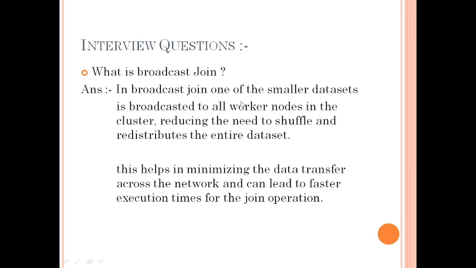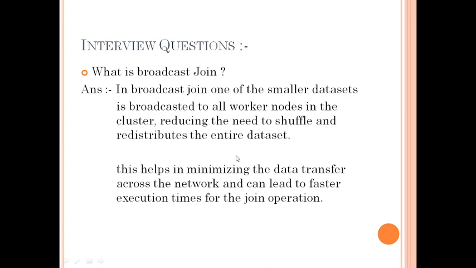I have listed down the points also. In a broadcast join, one of the smaller data sets is broadcasted to all the worker nodes in the cluster, reducing the need to shuffle. When we perform any optimization, the first need is to reduce the shuffle operation and the redistribution of the entire data set. That's why we perform the broadcast join, and this helps in minimizing the data transfer.